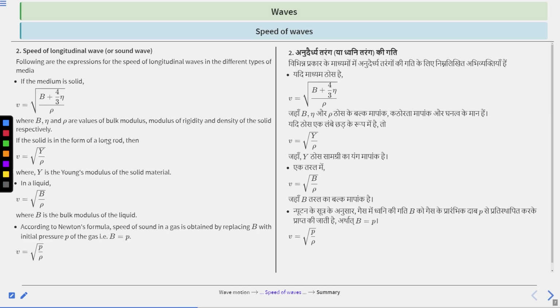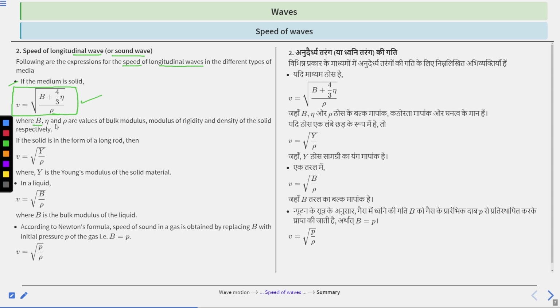Next is speed of longitudinal waves. Following are the expressions for speed of longitudinal waves in different types of media. First, if the medium is solid, in that case v equals under root of b plus 4 by 3 eta divided by rho. This is for the speed of longitudinal waves. Clear?